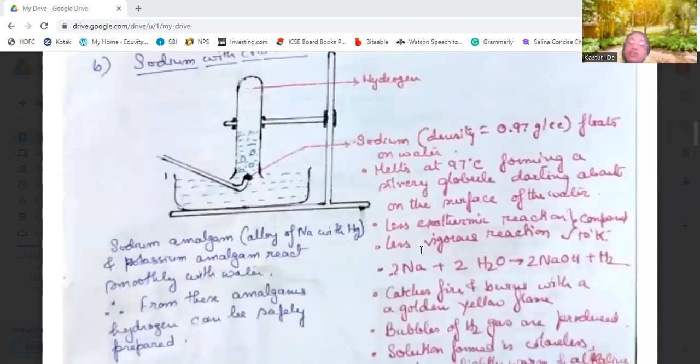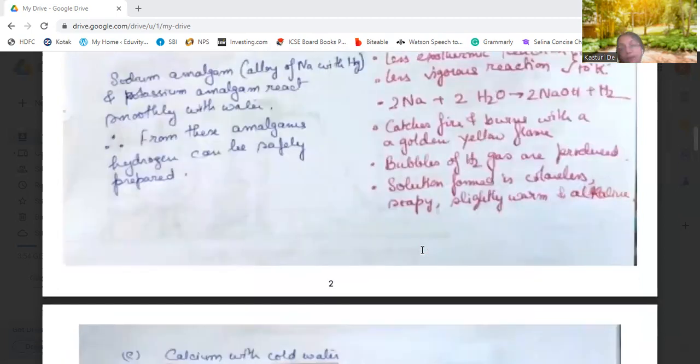The reaction occurs in this way: sodium reacts with water, that is 2Na plus 2H2O forms 2NaOH plus H2 gas. Again, hydrogen gas evolves as bubbles. And the sodium catches fire due to the exothermic reaction and burns with a golden yellow flame. The solution turns colorless, soapy, and alkaline, and slightly warm also.